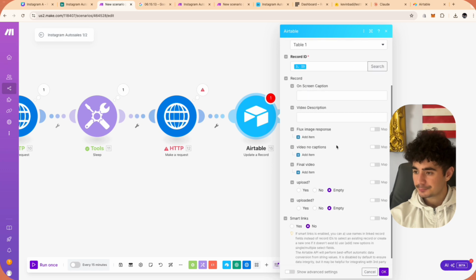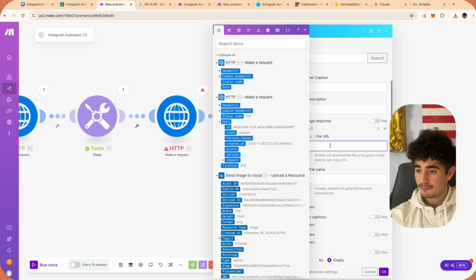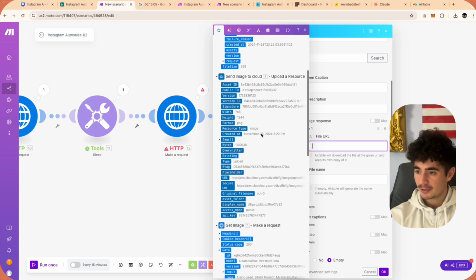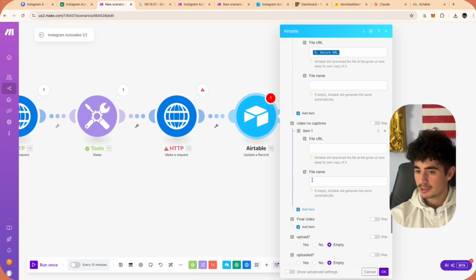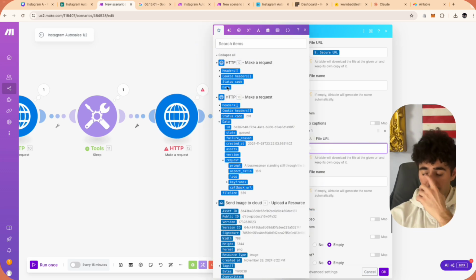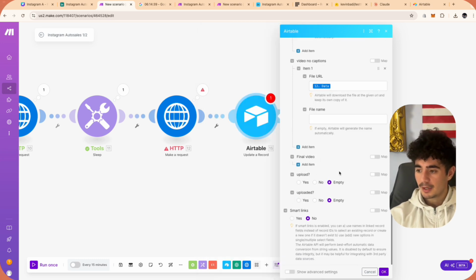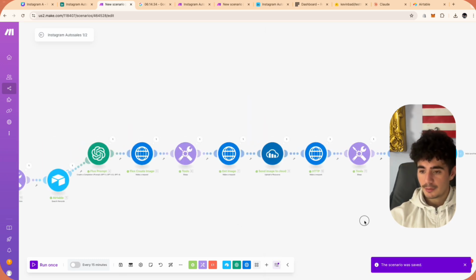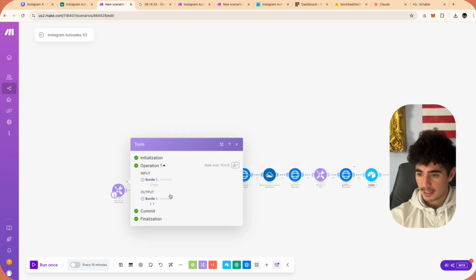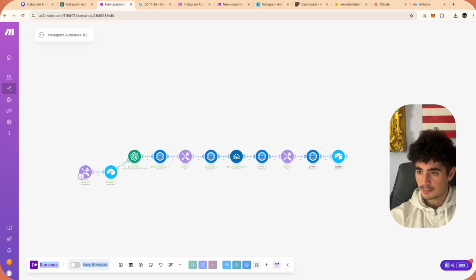We're going to add in, we already have our on-screen caption. We already have our video description. We're going to add in our flux image response. And so that's going to be in the Cloudinary. So in the Cloudinary, we're going to pass in the secure URL. In the video with no captions, it would have been this one right here. So we're just going to go 12. We're just going to click data for now, but we're going to have to fix that one more time, but that's okay. And the final video is not done yet. So that's all we're going to pass through for now. We're going to click OK. We're going to click save. And right now, in terms of our auto number, we are sitting at auto number 1. So now we can just run this entire automation one more time, and we should get this entire thing completed.